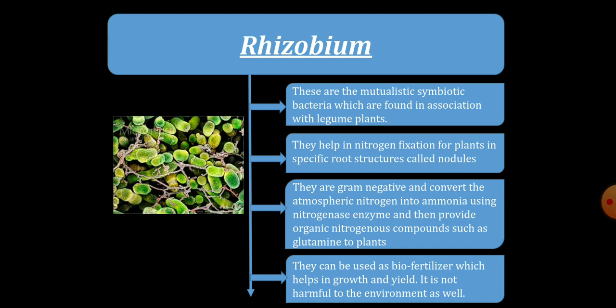These rhizobium are gram-negative bacteria and they convert atmospheric nitrogen into ammonia by using the nitrogenase enzyme, and they provide organic nitrogenous compounds such as glutamine to the plants. These rhizobium can be used as biofertilizer, which will help in the growth of the plant and also increase the yield. It is not harmful to the environment as well.